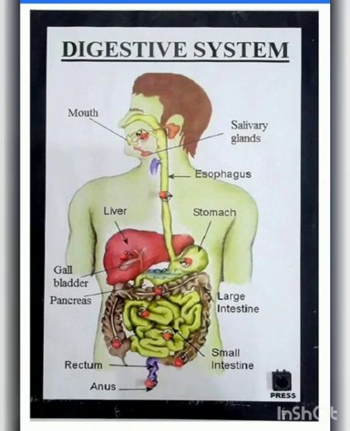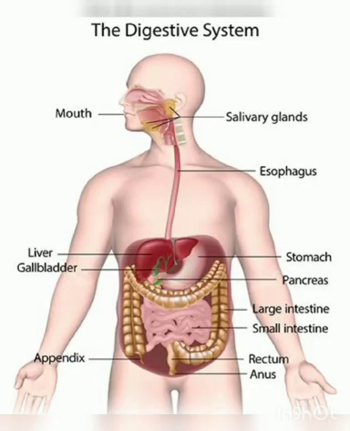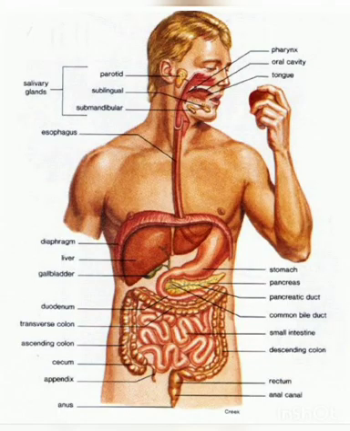When we take in food through our mouth and chew it with the help of teeth, the chewed food mixes with saliva in the mouth and becomes soft. It then reaches the stomach. In the stomach, the chewed food gets mixed with digestive juice and changes into a soluble form.